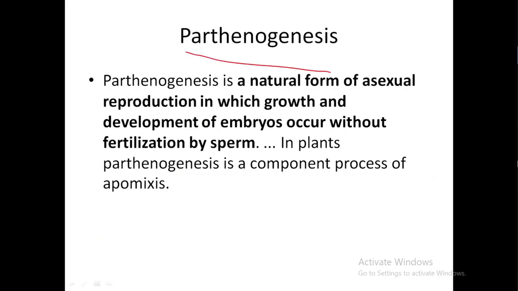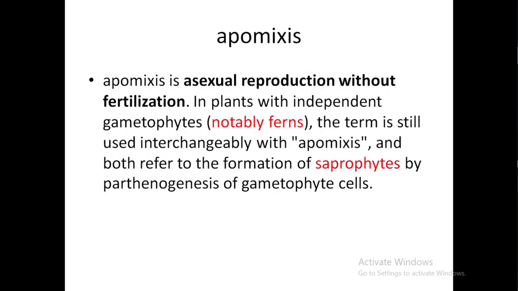Parthenogenesis. Parthenogenesis is a natural form of asexual reproduction in which growth and development of embryos occur without fertilization by sperm. In plants, parthenogenesis is a component process of apomixis. Okay. Now we will learn apomixis.